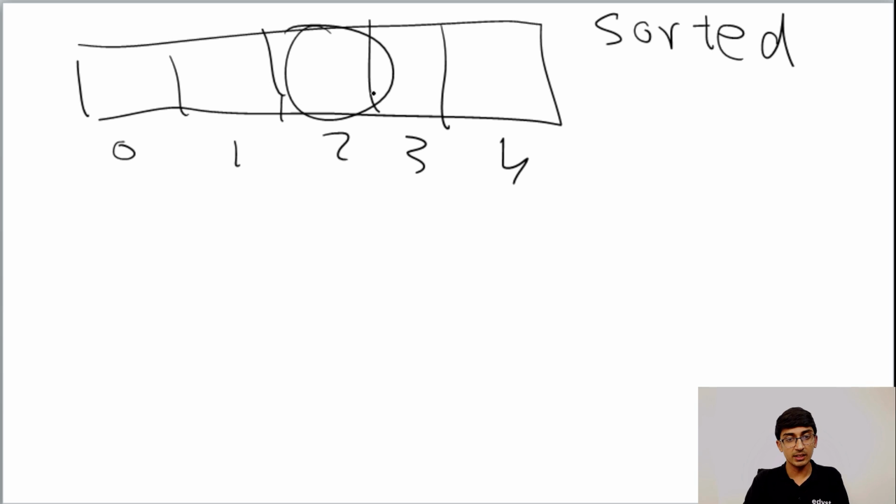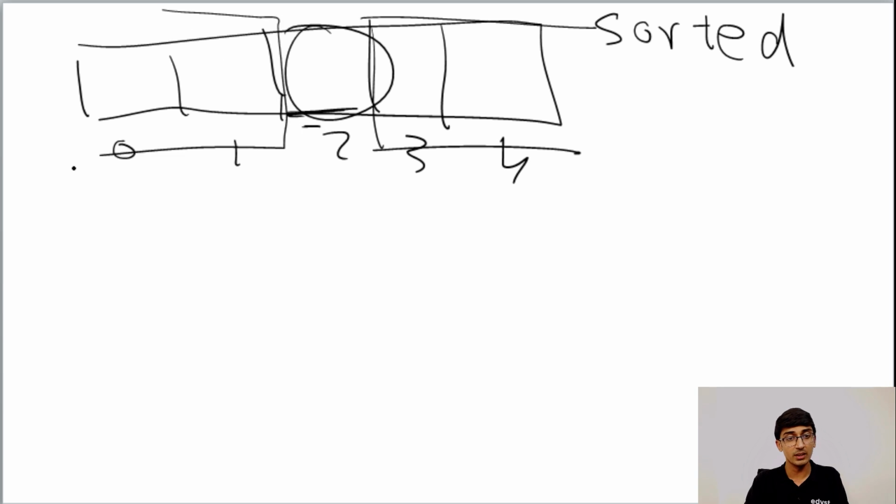If the given key is equal to this number, great, we are very, very happy. If it is not equal to this number, then we check, is it greater than the number? Then we know for sure that it's going to be on the right side. If it is lesser than this number, then it's going to be on the left side. So at every point we are dividing the array by 2.